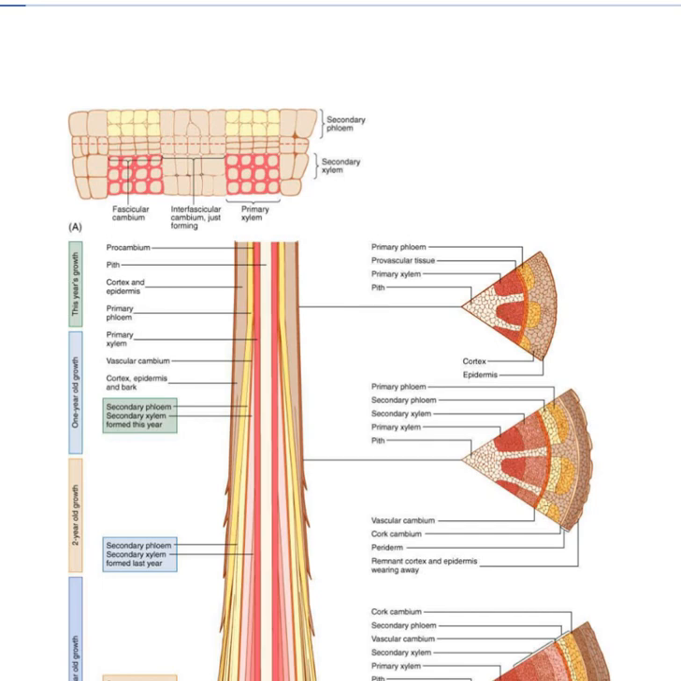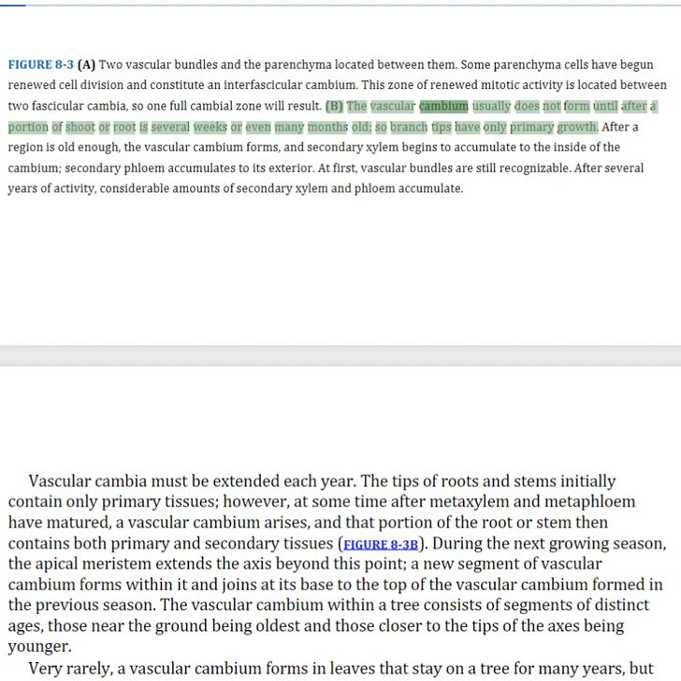Figure 8.3: vascular bundles and the parenchyma located between them. Some parenchyma cells have begun renewed cell division and constitute an interfascicular cambium. This zone of renewed mitotic activity is located between 2 fascicular cambia, so one full cambial zone will result. The vascular cambium usually does not form until after a portion of shoot or root is several weeks or even many months old, so branch tips have only primary growth.